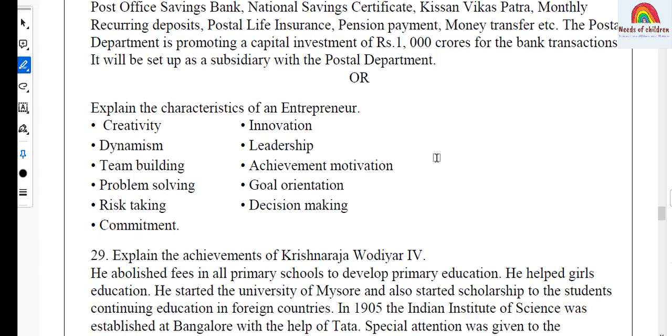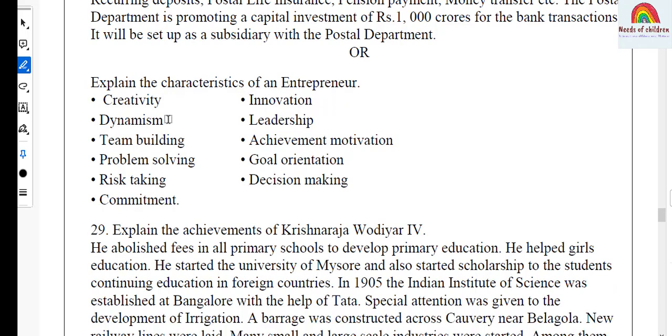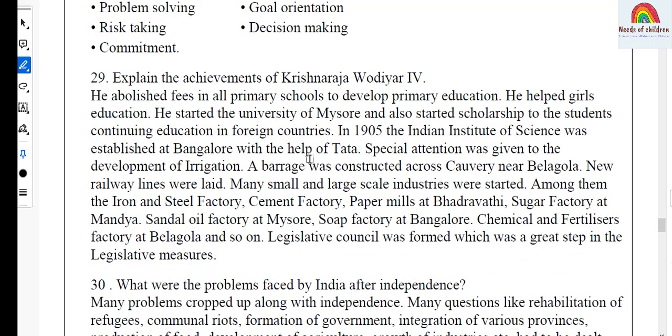And the choice number 2, this is the question from Business Studies, lesson entrepreneurship. And the question, explain the characteristics of an entrepreneur. Answer, creativity, innovation, dynamism, leadership, team building, achievement motivation, problem solving, goal orientation, risk taking, decision making, commitment. Question number 29. This is the question from history, opposition to British rule in Karnataka and Wadiyars of Mysore.